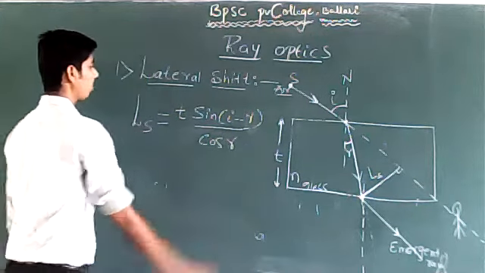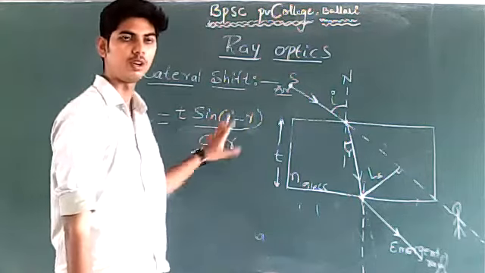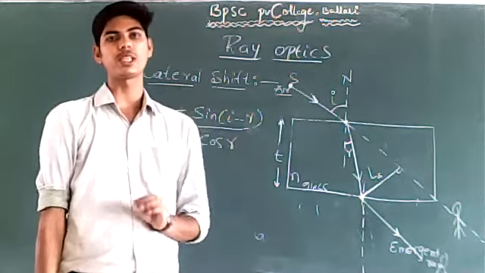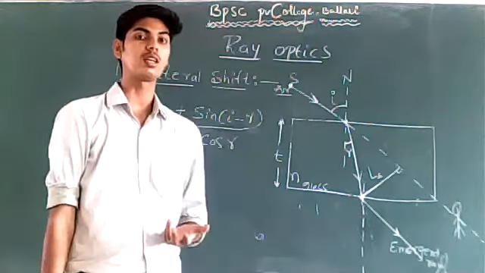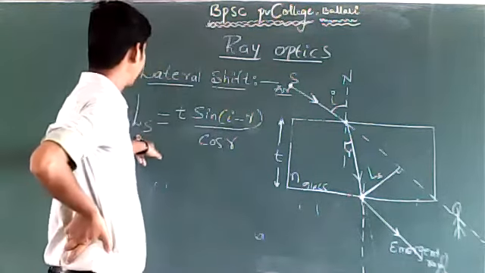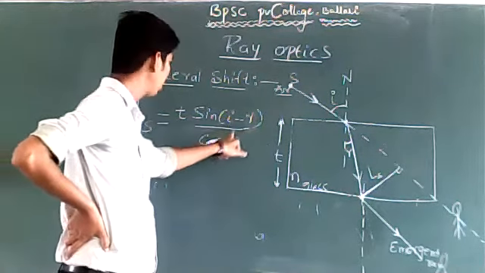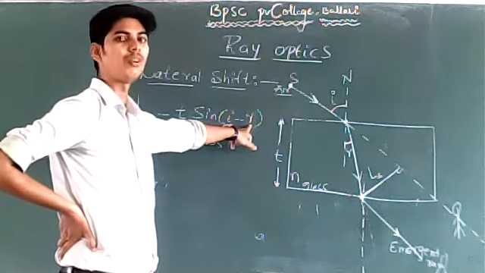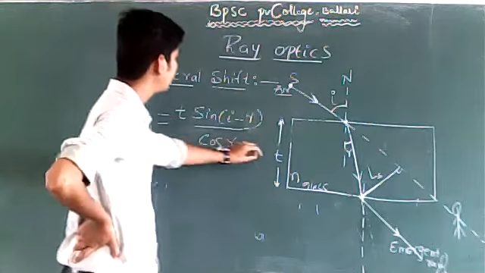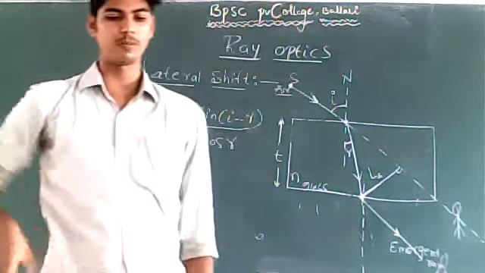This is the formula using which you can calculate the lateral shift. We do not have the derivation of it; instead, we just have the expression for lateral shift, where i is the angle of incidence, r is the angle of refraction, and t is the thickness of the glass slab.